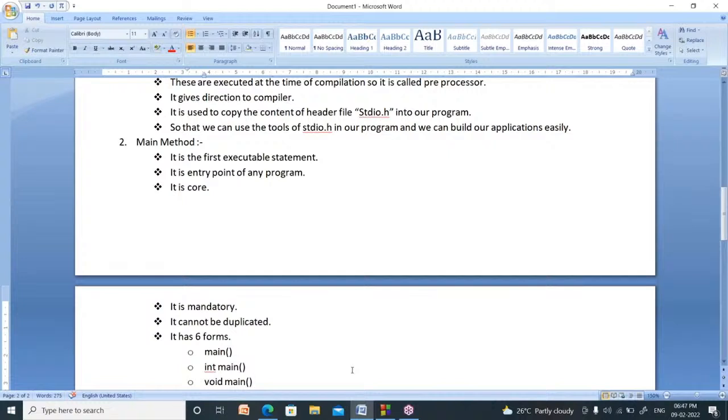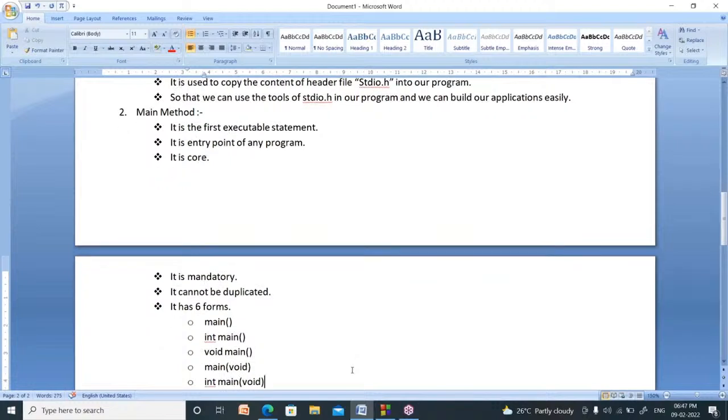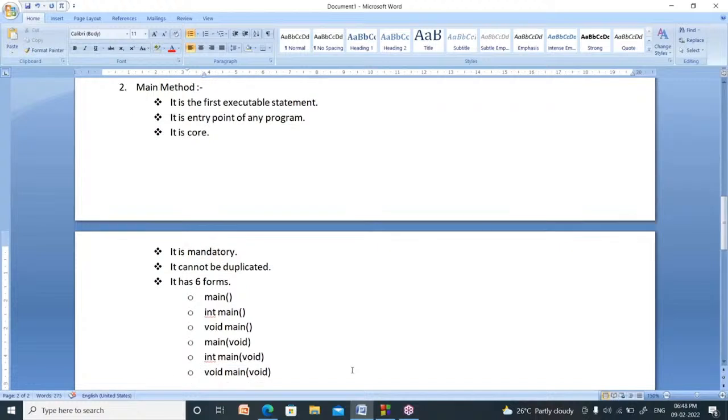It is mandatory. Mandatory means compulsory. You have to write at least one main method. It cannot be duplicated, which means you cannot write more than one main method in a program.